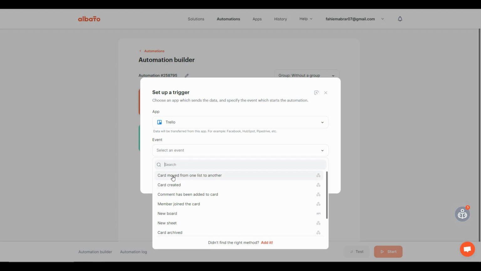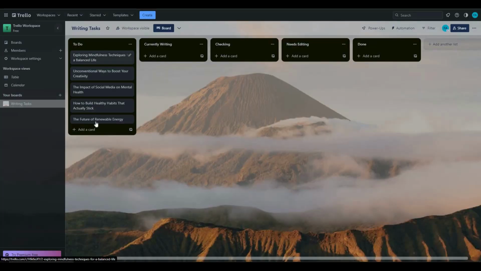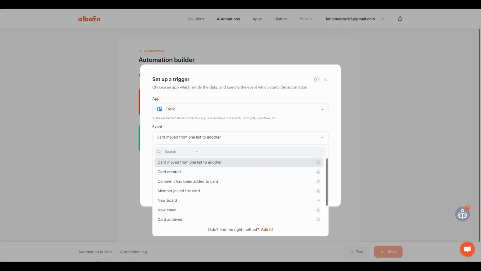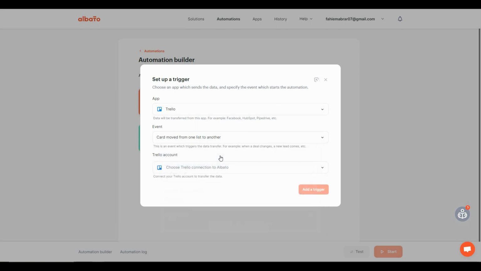So I want the automation to work when one card is moved from one list to another. So here are all the cards, and this To Do, Currently Writing, Checking, these are the lists. So whenever one card is moved from one list to another, I want to have that on my Google Sheet. And then let's connect the Trello account.